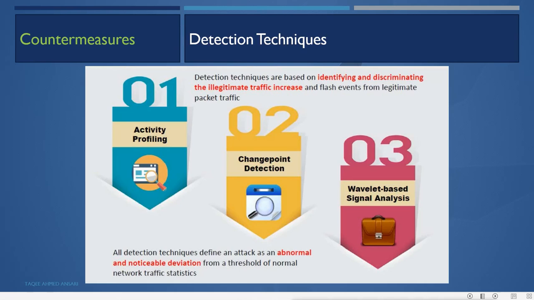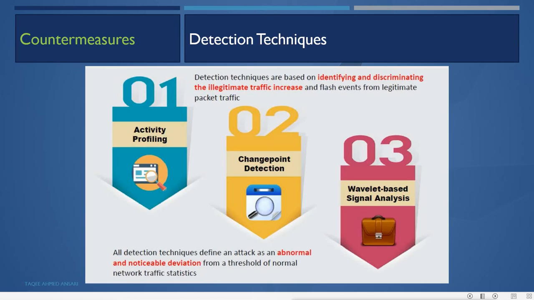Now, what are the countermeasures? First, detection techniques. Detection techniques are based on identifying and discriminating the illegitimate traffic increase from false flash events and legitimate packet traffic. So in the detection technique, we have to discriminate between legitimate traffic and traffic which is suddenly increased, flash events. We can use these three techniques: activity profiling, change point detection, and wavelet based signal analysis.